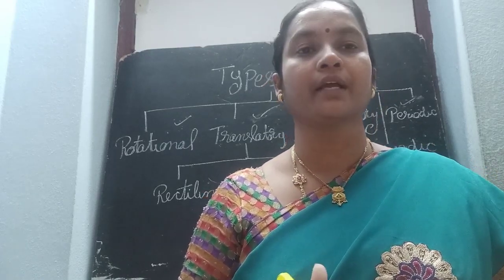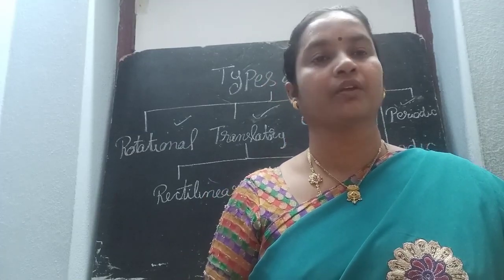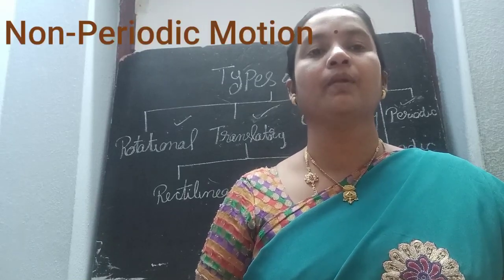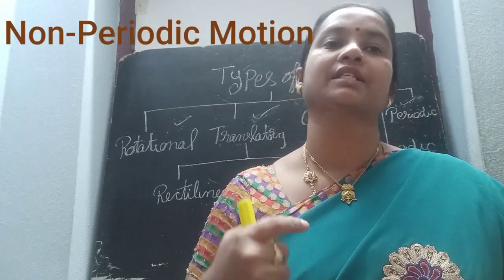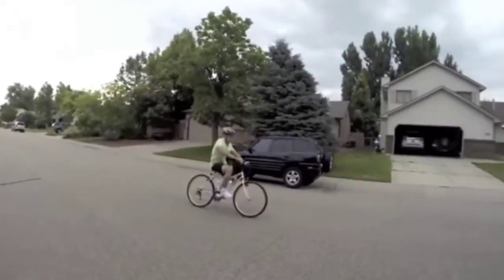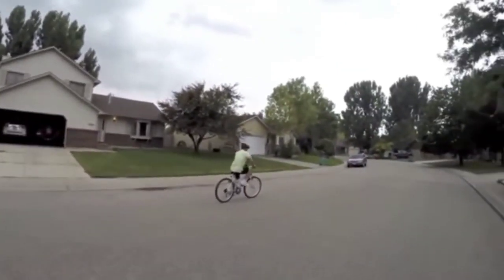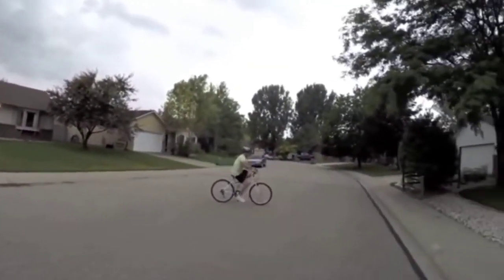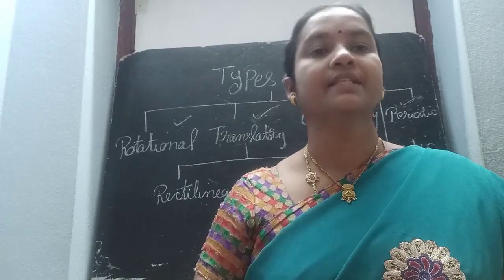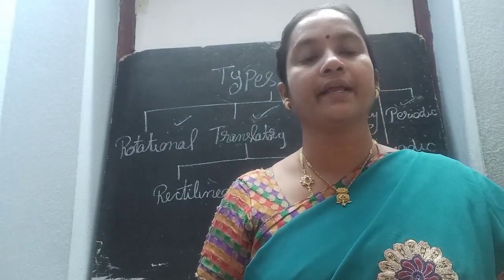What is meant by non-periodic motion? If an object shows repeated motions irrespective of time, not at a fixed interval, that is called non-periodic motion. For example, if you ride a bicycle fast, the bicycle moves very fast. If you ride slowly, it will move slowly. If you increase the speed, you can reach the destination within a short period of time. If you go slowly, the time will increase. So there is no fixed time, but there will be repeated motion. That is called non-periodic motion.